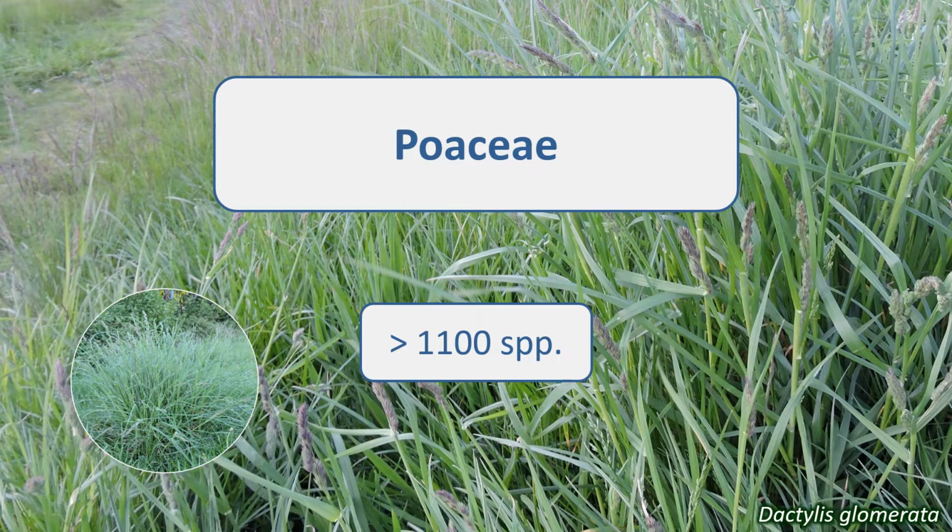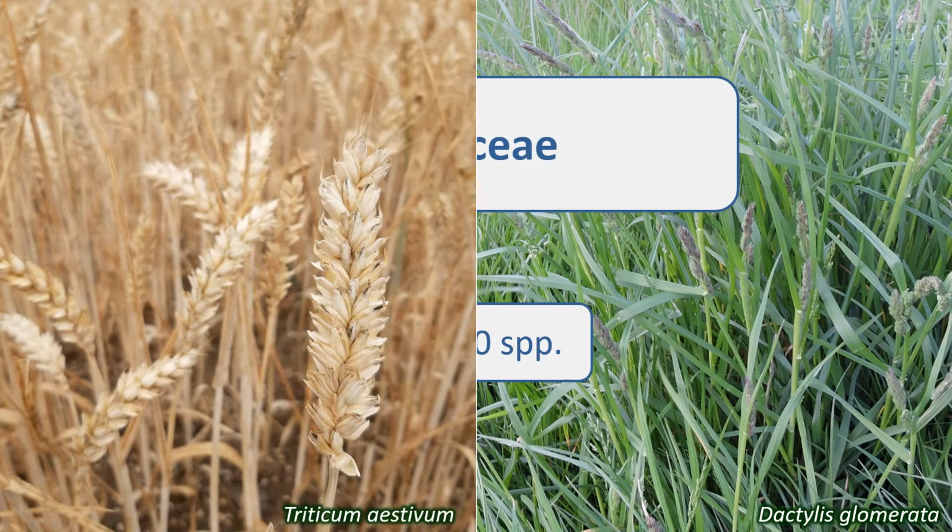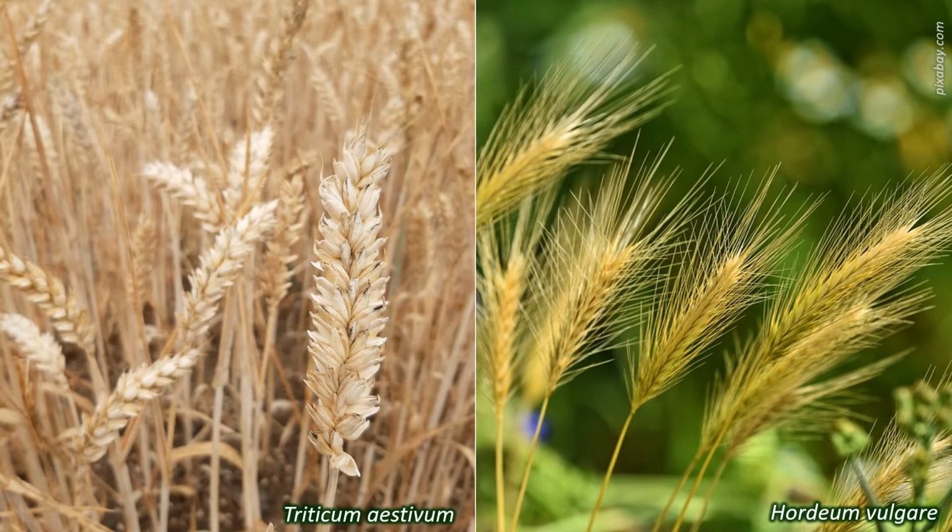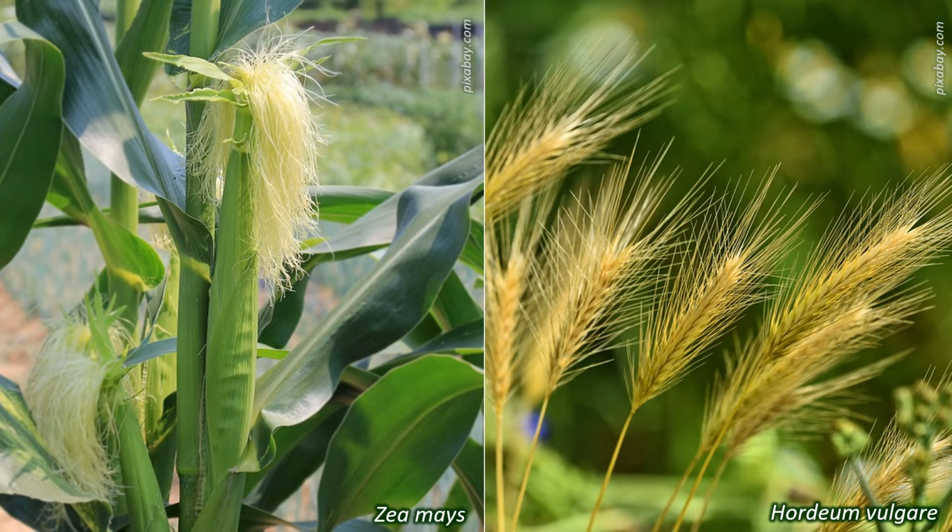This family is of massive importance for the global food supply, with humanity's major cereal crops all being grasses: Triticum aestivum, wheat; Oryza sativa, rice; Hordeum vulgare, barley; Sorghum bicolor, sorghum; and Zea mays, maize, as well as Saccharum officinarum, sugarcane. Many Poaceae are used for animal fodder and grazing too.